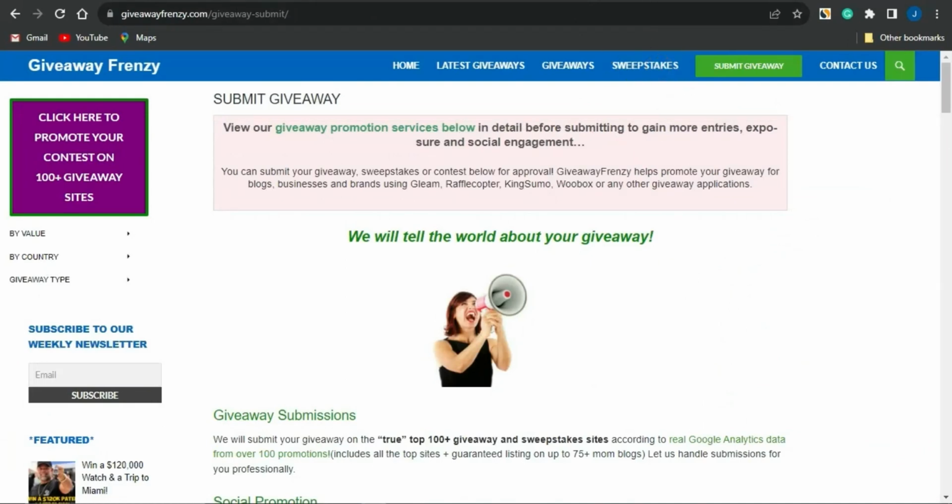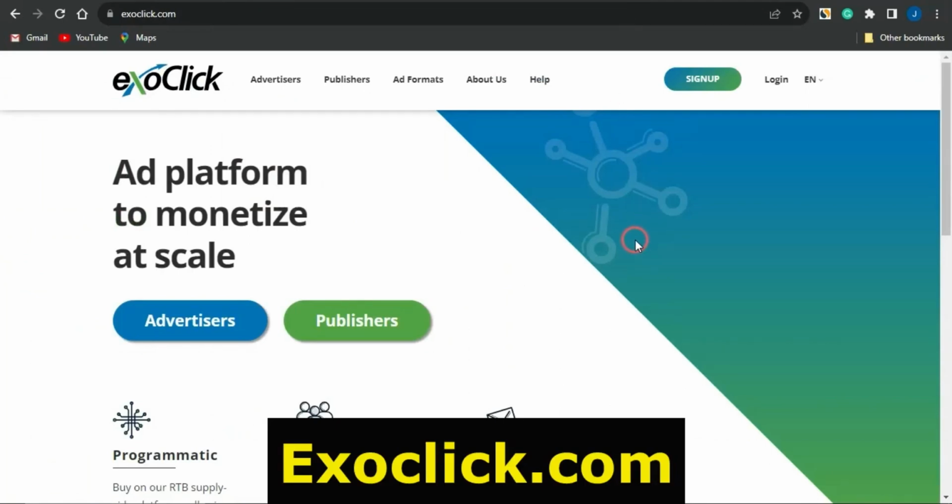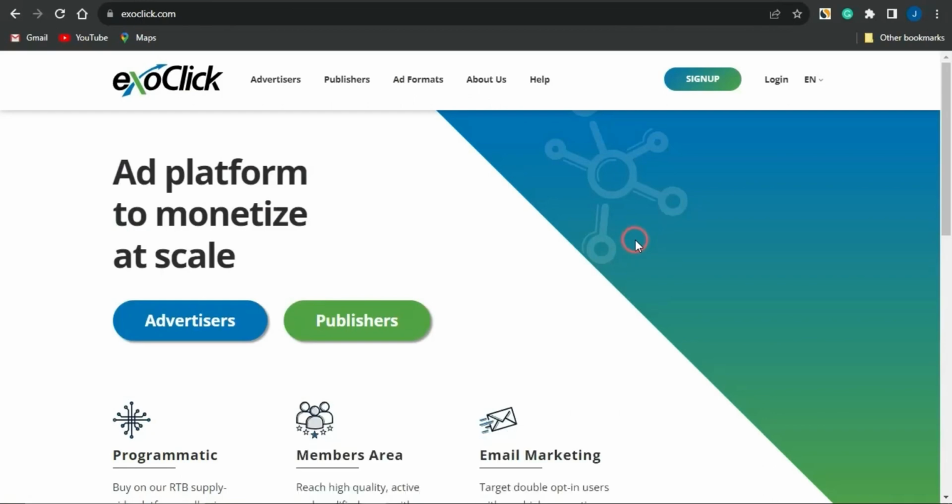You could also take advantage of this other platform right here called exoclick.com. This is an amazing online platform which you can use to promote your CPA marketing offers. But the thing about this is that it's a paid platform. So if you want to run a paid ad, you can take advantage of exoclick.com. This is an ad platform which monetizes at scale.